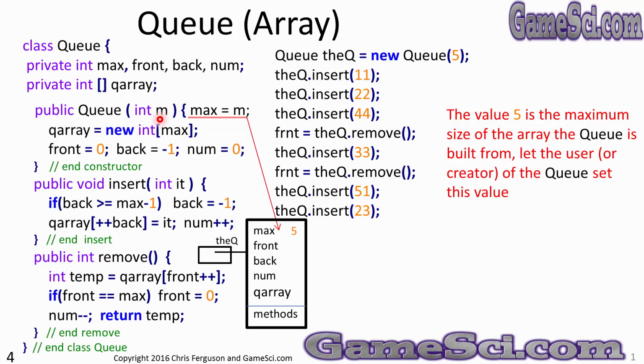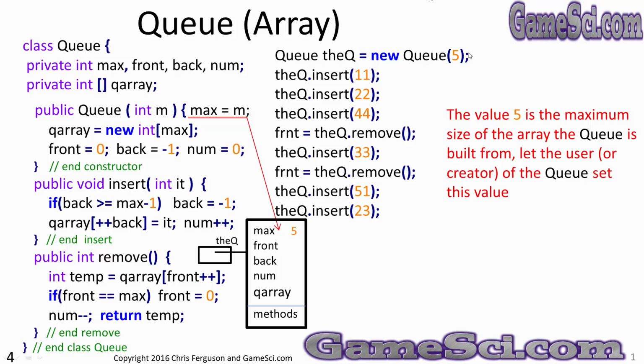So let's execute the constructor. The value 5 is the maximum size of the array the queue is built from. Let's let the user or the creator of the queue object set this value. So if they think they need a small number, they can pass a small number. If they think they need a larger queue, they can pass a larger number.